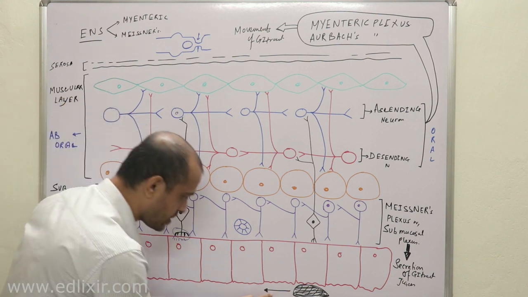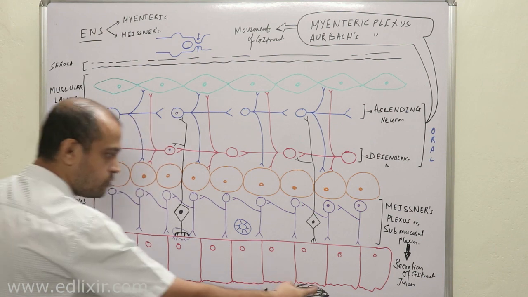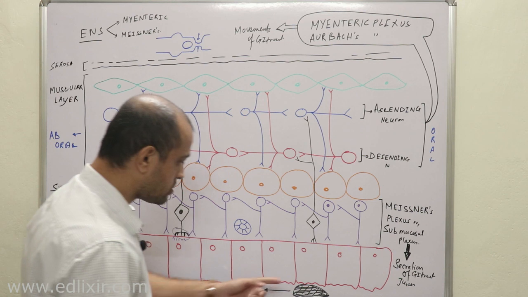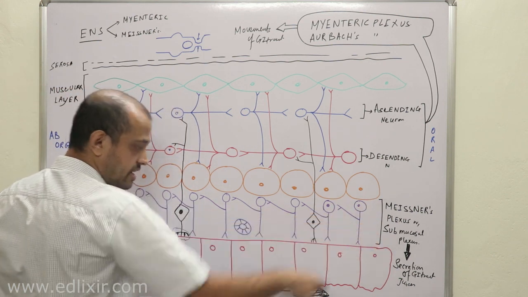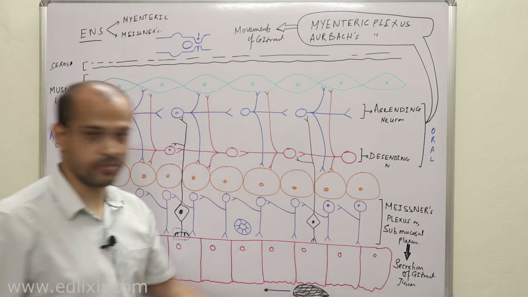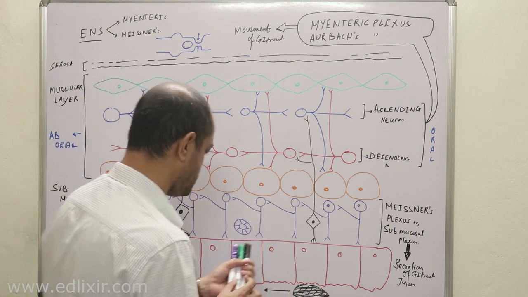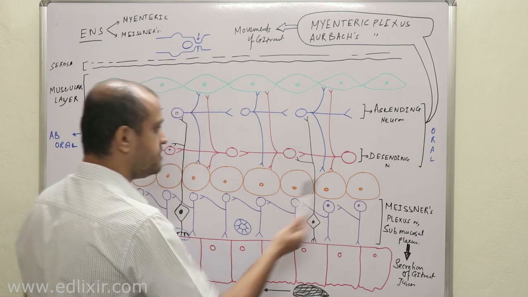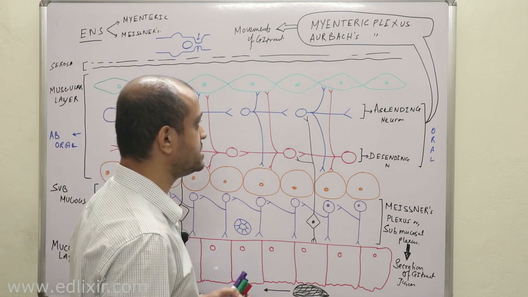No. Now listen, food will come from the oral to the aboral surface. That means food must go from here to here, right? In order to do that, this particular portion should contract, and this particular portion should relax, right? Now we are going to discuss how this happens. Listen with all your attention. Whenever the sensory neurons are activated, they will activate both ascending and descending neurons, right?